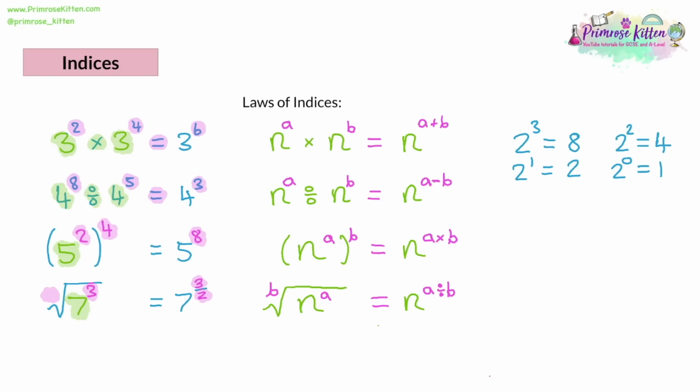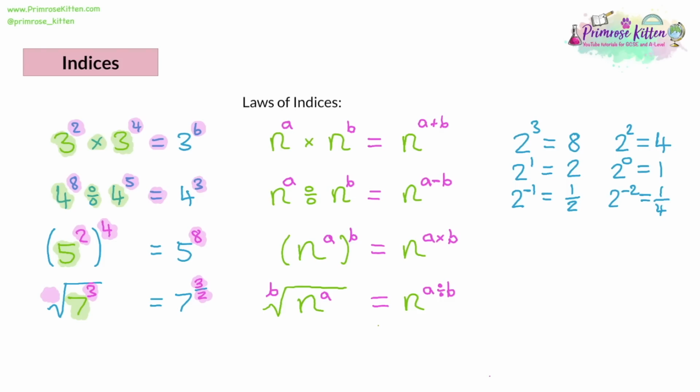What if we continued? What if we had 2 to the power of -1 and 2 to the power of -2? Well, we'd follow the same sequence. We divide by 2 each time. 1 divided by 2 is a half, and a half divided by 2 is a quarter. Now, look at the pattern with the divisions. We've got a 1 as the numerator, but the denominator, we've got 2 and 4. Now, where have we seen 2 and 4 again? Well, 2 to the power of 1 is 2. 2 to the power of -1 is 1 over 2. Same number. 2 to the power of 2 is 4. So 2 to the power of -2 is 1 over 4. So let's say I wanted 2 to the power of -3, then that would be 1 over 8. So we can see patterns within this.